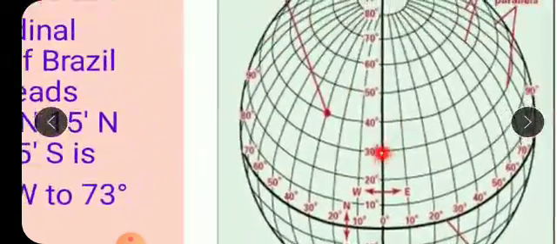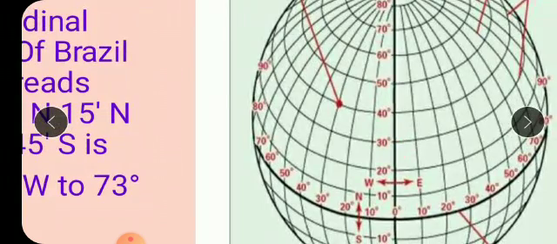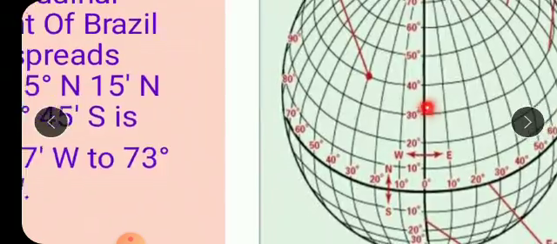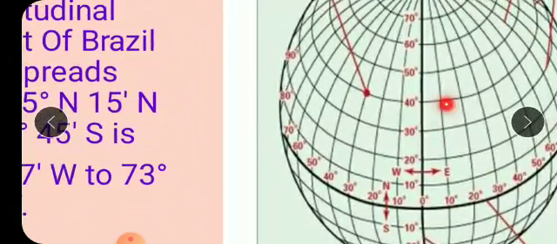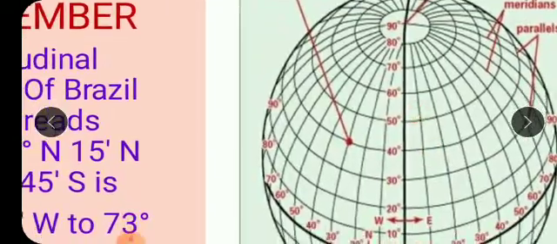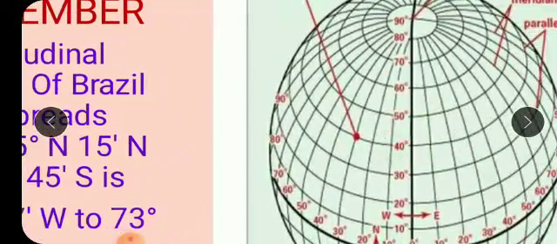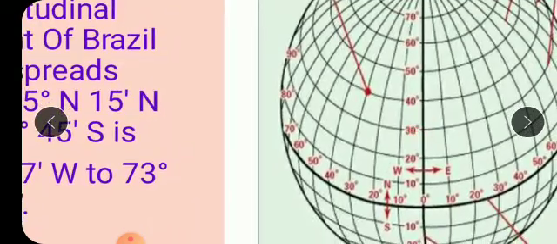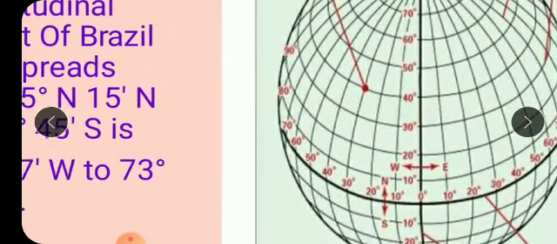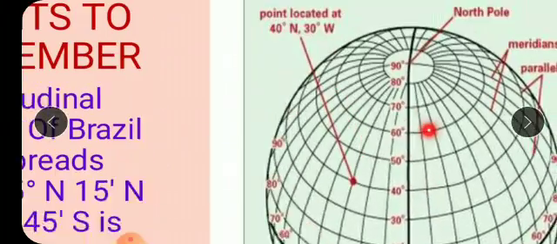Remember this diagram, this particular diagram is very helpful. Whenever you will practice for the location of any place on the earth, this particular diagram would be very helpful, because this is very clear. All the latitudes and longitudes are clearly shown here, and the distance like 10, 20 from 0 is clearly shown in this diagram. That's why this particular diagram is very easy to use.